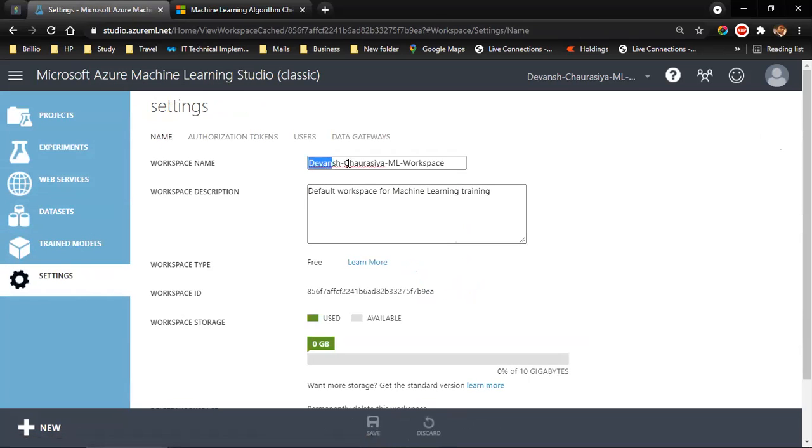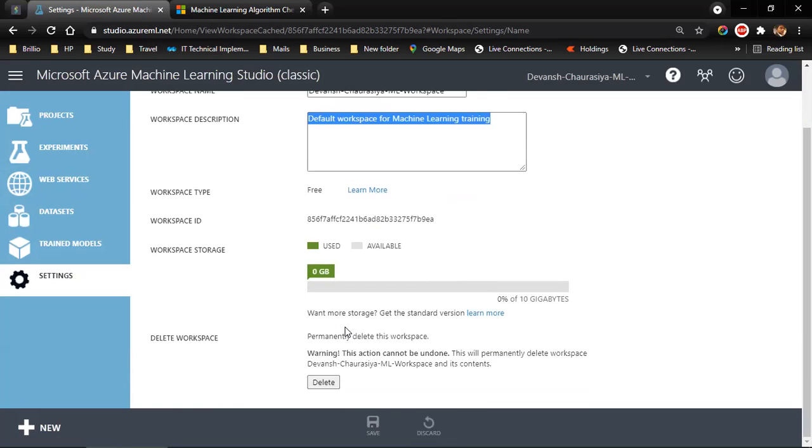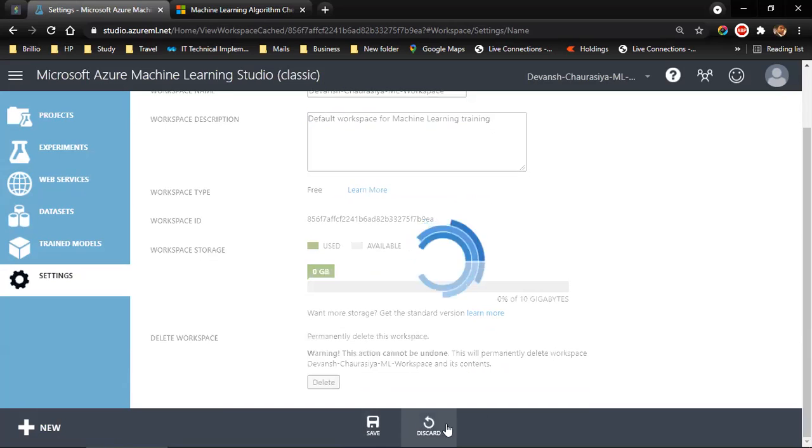This is the name I have given to my workspace, Devansh Chaurasia ML workspace. Don't leave any space or it will not work. Use a hyphen or number, it will work. You can give a description. My description is default for ML training. And my usage is 0 right now. I can delete it, and if you make any change, the save option will come up. You can save or discard it.